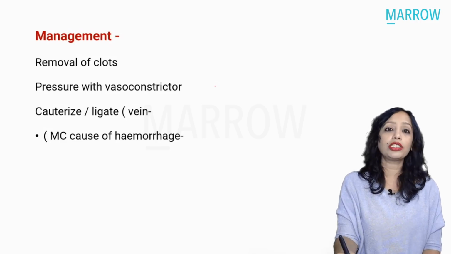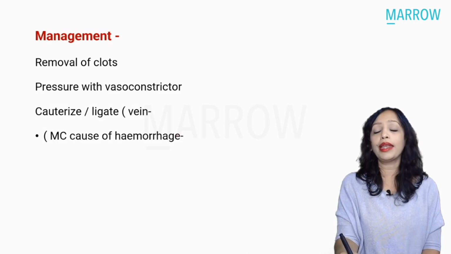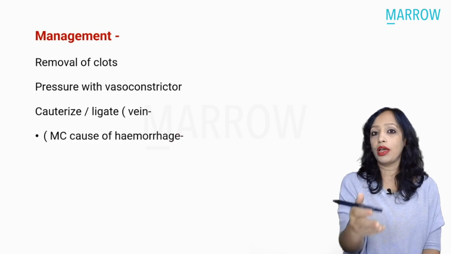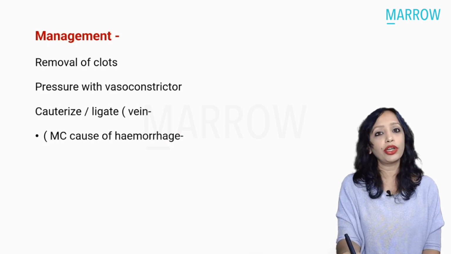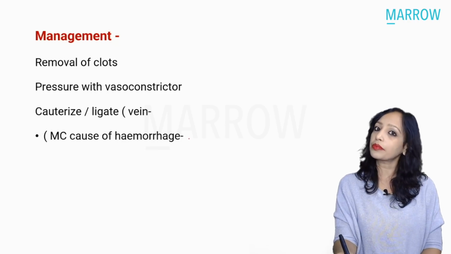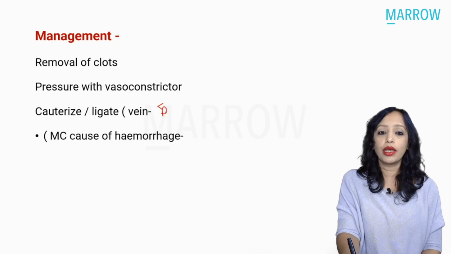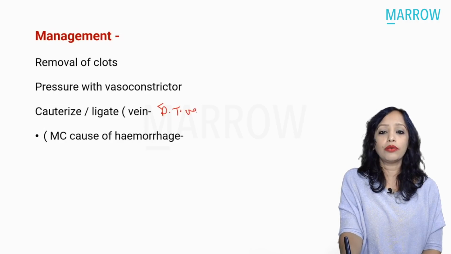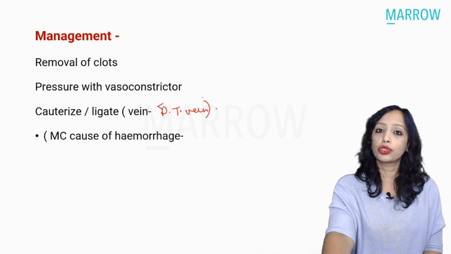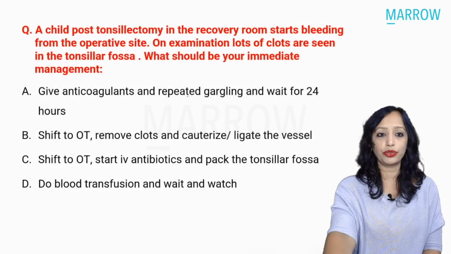So last year, in fact this year, there was a question in INI CET on the most common cause of this hemorrhage. Again, it was a reactionary hemorrhage presentation. What is the cause? Is it arterial or is it venous? Yes, it is venous. Which vein? Yes, it is the paratonsillar vein. Paratonsillar vein is the most common cause of hemorrhage. So that is what protocol you will follow for management.